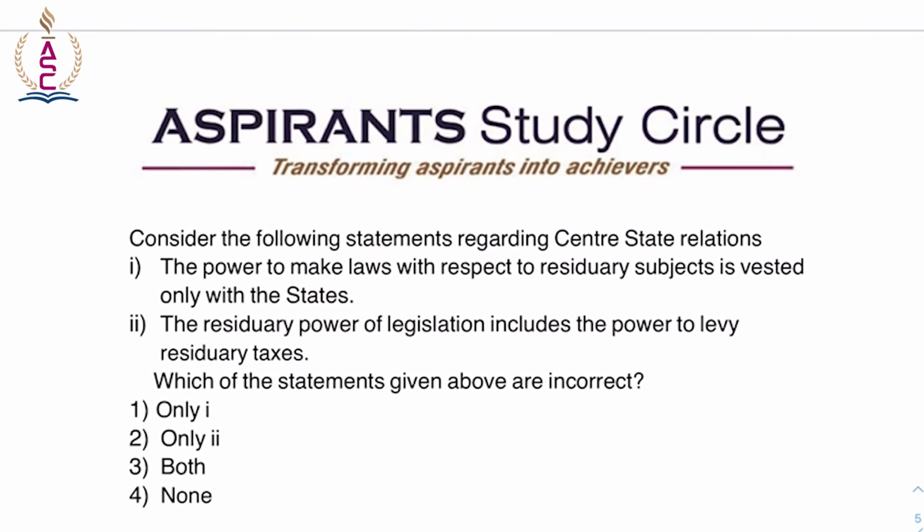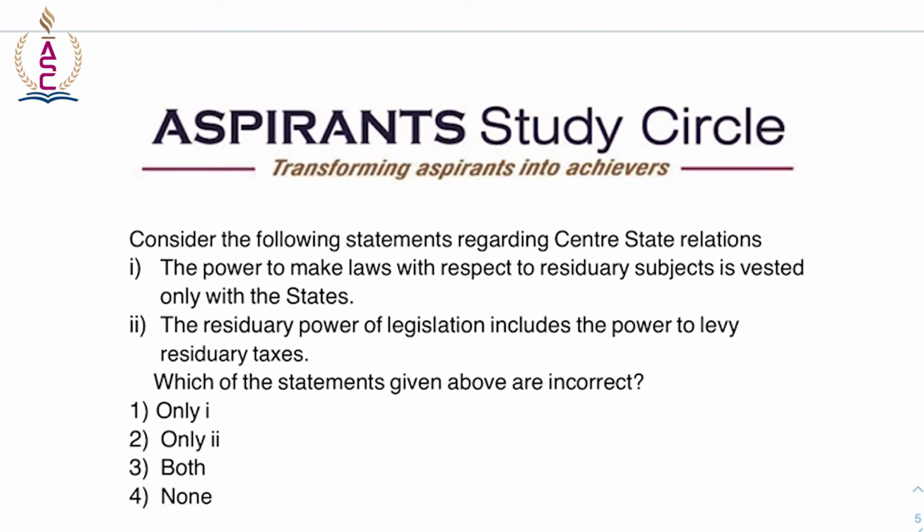Moving on to the next question. Consider the following statements regarding center-state relations. The power to make laws with respect to residuary subjects is vested only with the states. The residuary power of legislation includes the power to levy residuary taxes. Which of the following are incorrect? So, they're asking which of the following are incorrect.